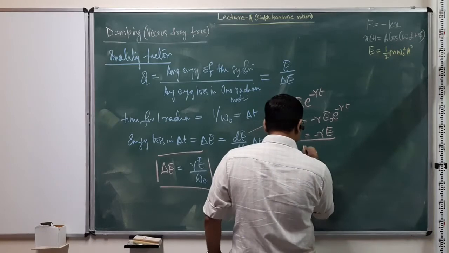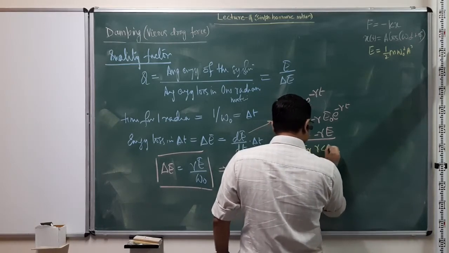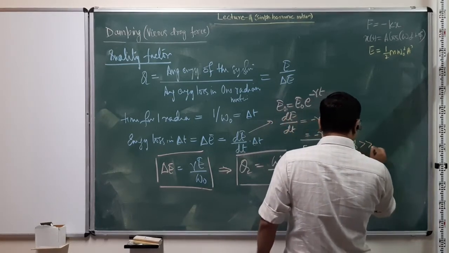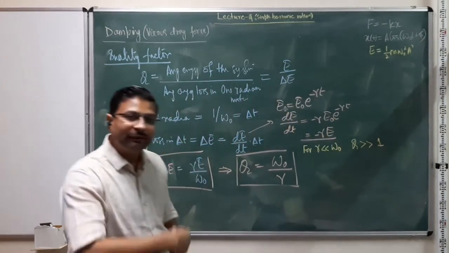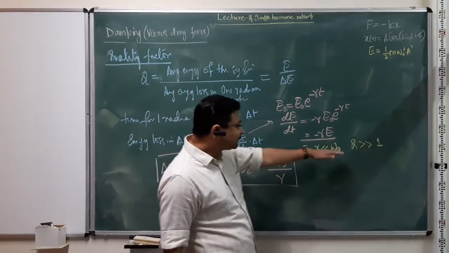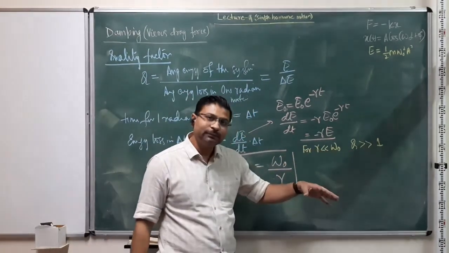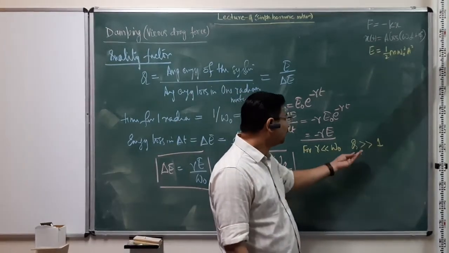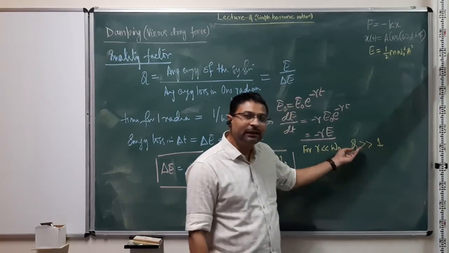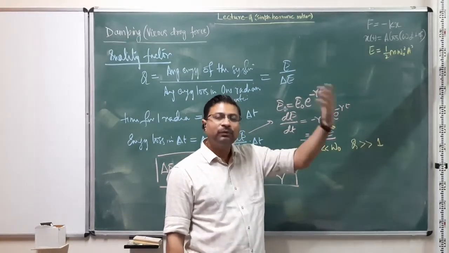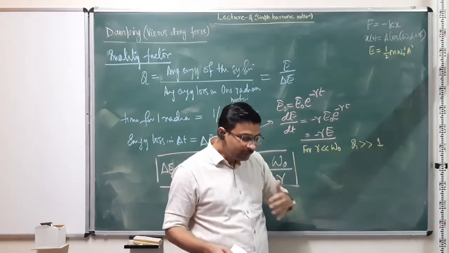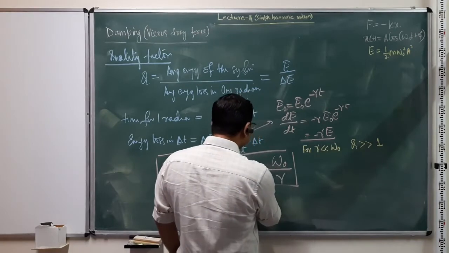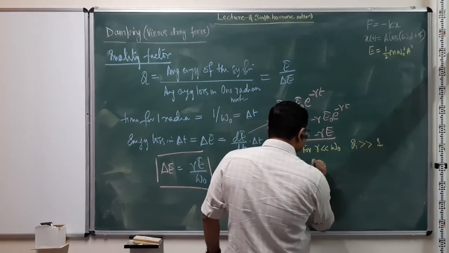So for gamma much smaller than omega naught, Q will be much greater than 1. So it will be a very large Q. In fact, normal simple harmonic systems with extremely light damping, which are used in practical settings, have Q values starting from something like 1000 up to 1,000,000, right? That's the typical number at which you want the Q value to be. Of course, if gamma is close to omega naught, Q will be about 1. So this is light damping.